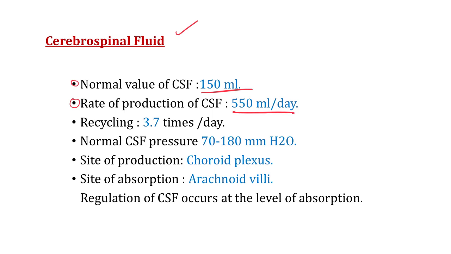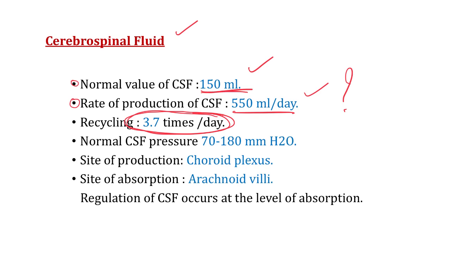The normal volume is just 150 ml and the rate of production of CSF is 550 ml per day. How is this possible? So this is possible because this CSF recycles 3.7 times in a day. Though the rate of production of CSF is 550 ml per day, it recycles 3.7 times in a day. That's why the normal volume is 150 ml.